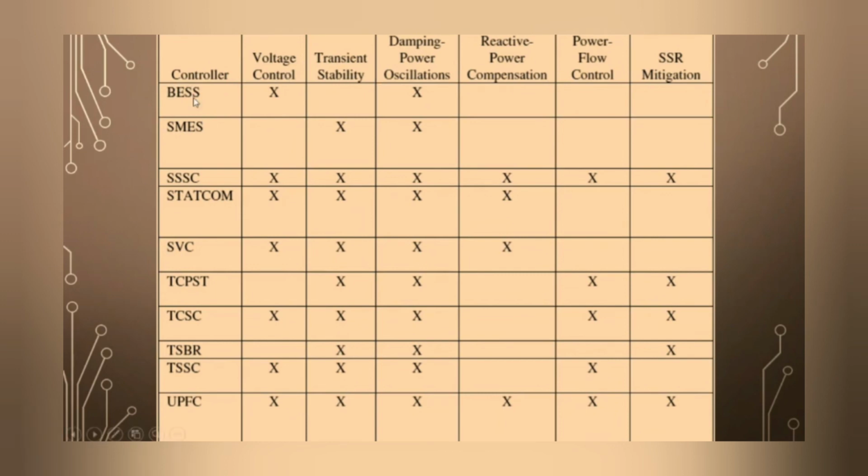By use of BESS, you can control the voltage and damping of power oscillation. SMES, superconducting magnetic energy storage, is useful for improving the transient stability or damping of power oscillation. TCSC is used for voltage control, transient stability improvement, damping power oscillation, reactive power compensation, power flow control, and SSR mitigation. So these are the comparisons with application of different FACTS controllers.